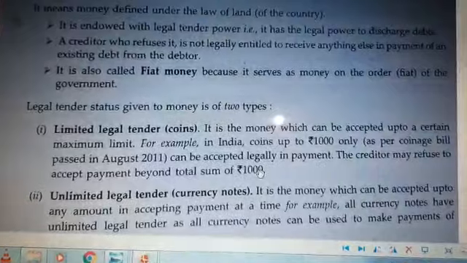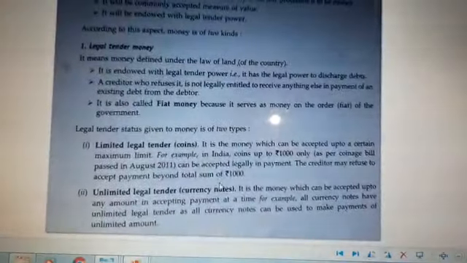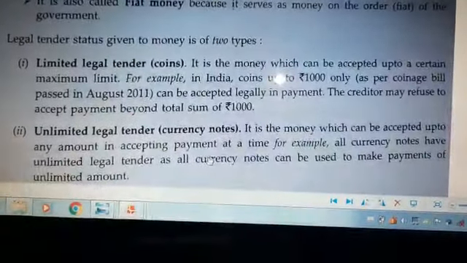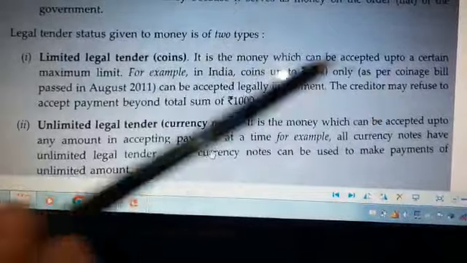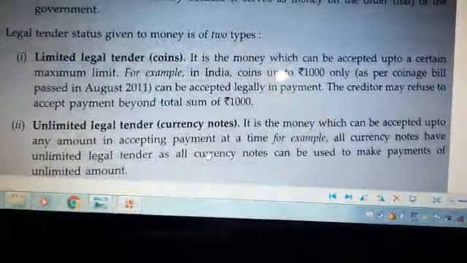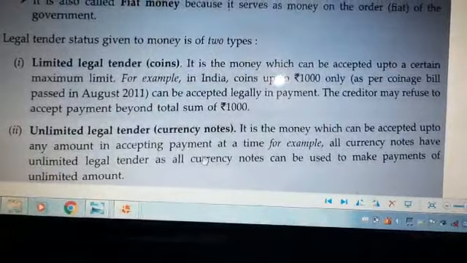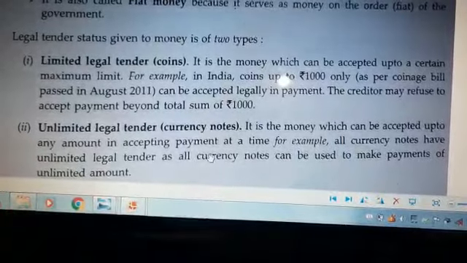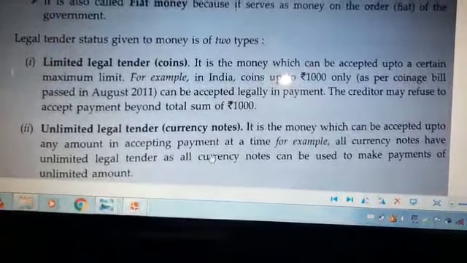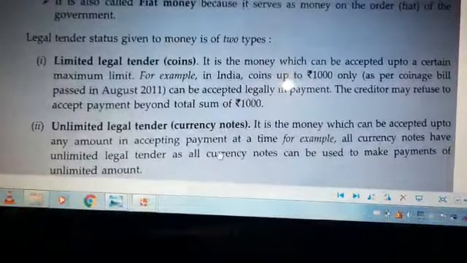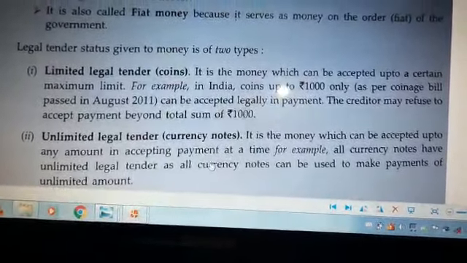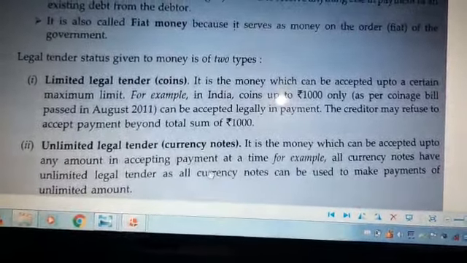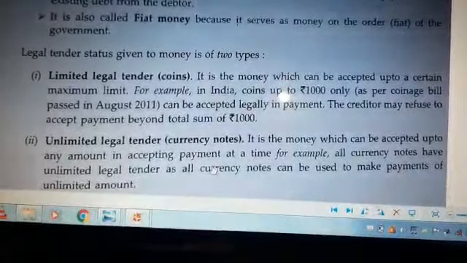Come to the second, that is unlimited legal tender, or currency notes. Here are different currency notes. All currency notes have unlimited legal tender, meaning to make any payment we can give them in unlimited amounts. Like in limited legal tender we have coins only up to 1000, which a bank or anybody could accept. But in unlimited legal tender, in our country, currency notes have the power that they can be given in unlimited amounts, right, students?